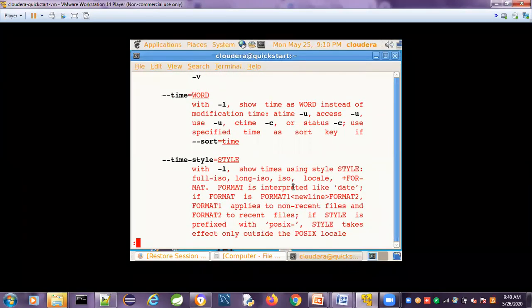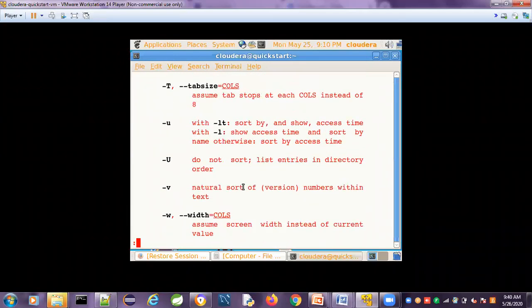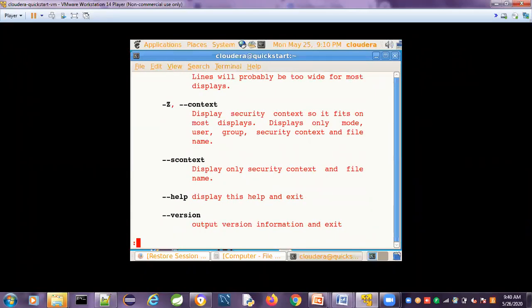Usually we use ls -a. A means all, including the hidden files also. I will show you how to create hidden files. So t indicates modification time. I will tell you.